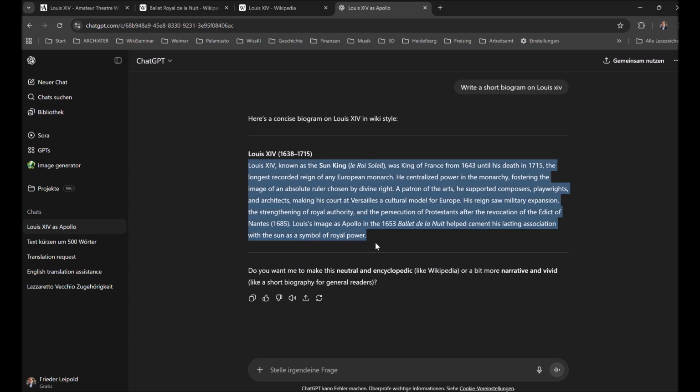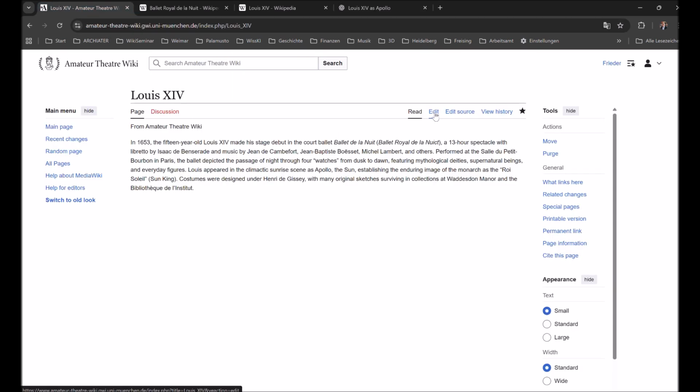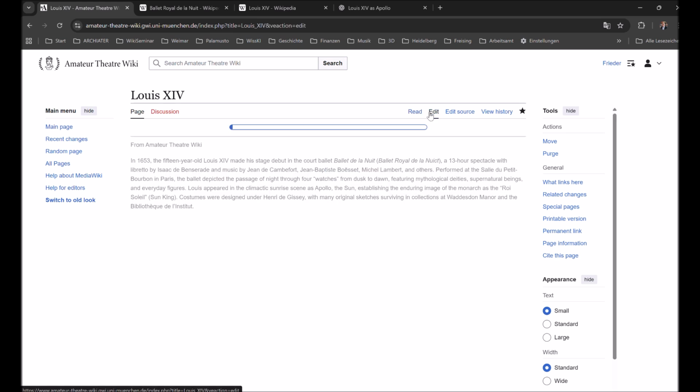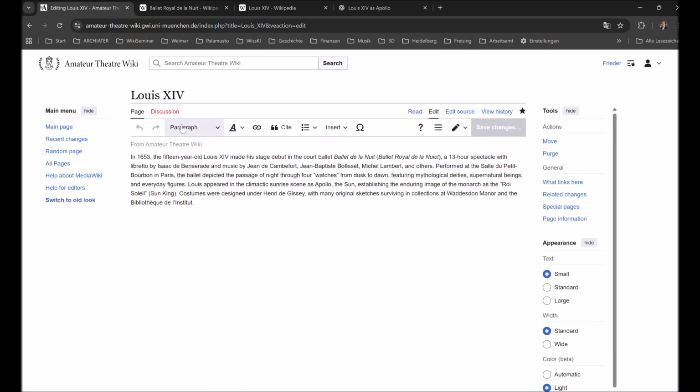And now I want to create a new paragraph, which is why I have to separate the text that we already have with its own heading.